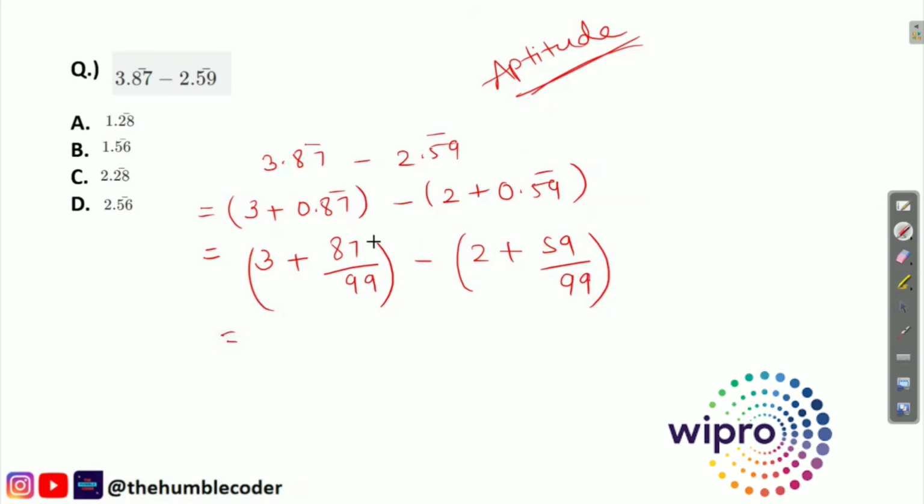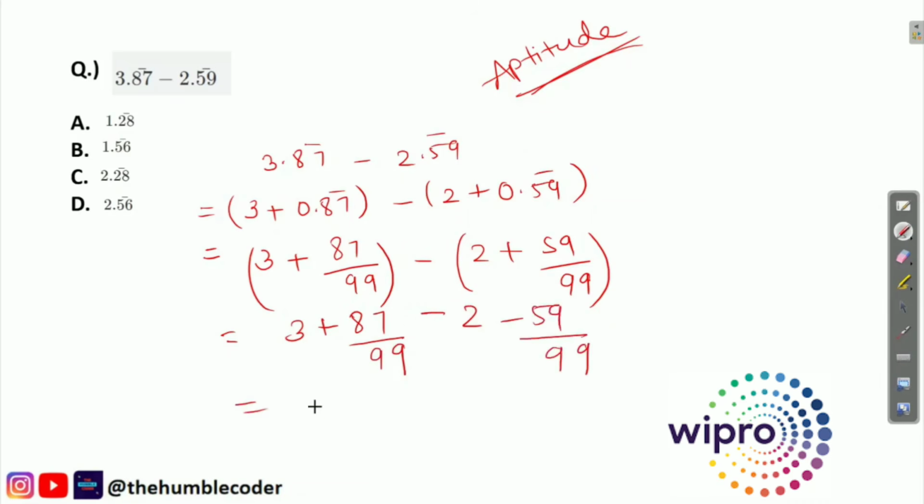So in the question it is minus, and 2 plus 0.59. Okay, so now what we will do, we will subtract it inside and finally create a single equation, that is 87 divided by 99 minus 2 minus 59 divided by 99.